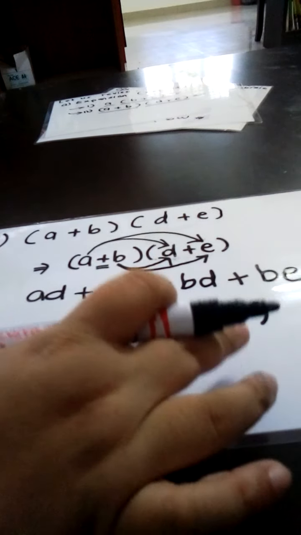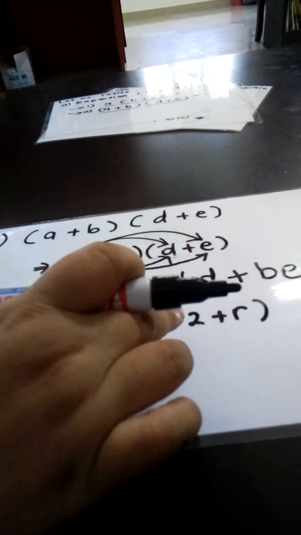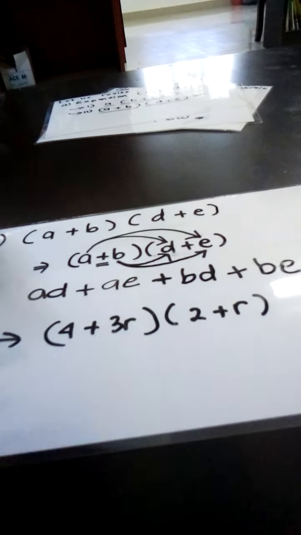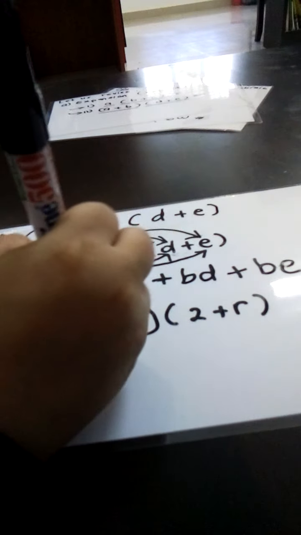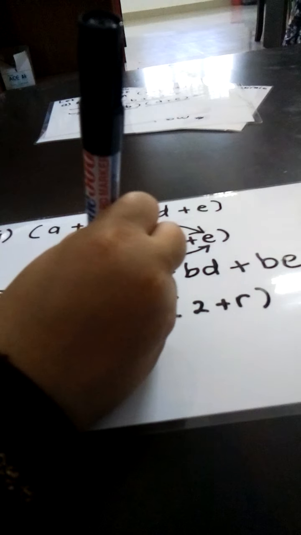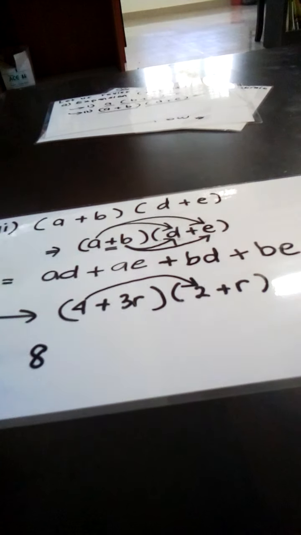There are 2 brackets. The first bracket is between 4 plus 3R. The second bracket between 2 plus R. Okay, so we do it one by one. 4 times 2. 4 times 2 becomes 8.